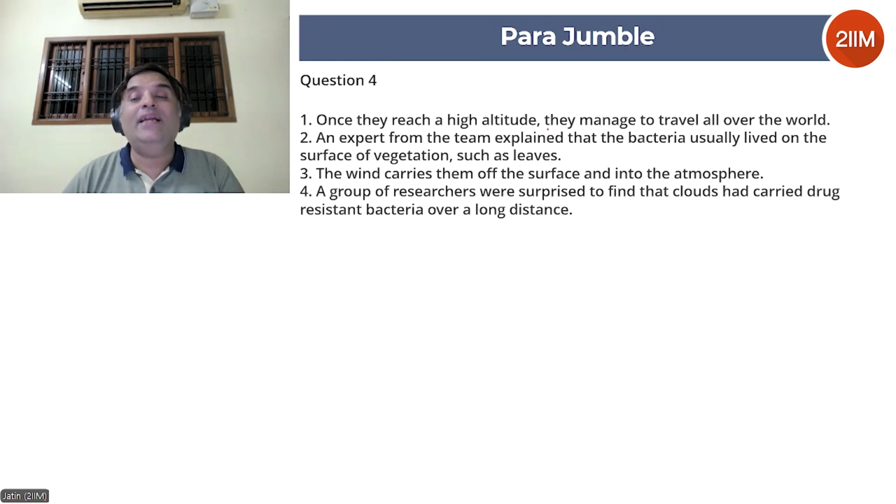Once they reach a high altitude, they manage to travel all over the world. Now, what is they? We don't know. This can't be a starter statement. An expert from the team explained that the bacteria usually lived on the surface of vegetation, such as leaves. Okay, can this be a starter statement? Ask yourself. It says an expert from the team. The question is which team? Team is very general. Which team are we talking about? So chances are there'll be a sentence before this which will introduce that team. Unlikely to be a starter statement.